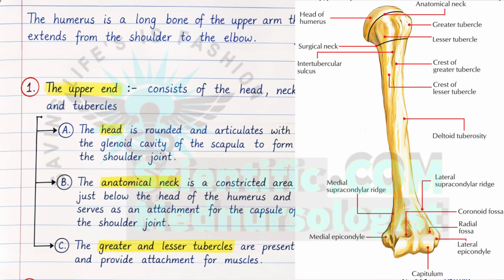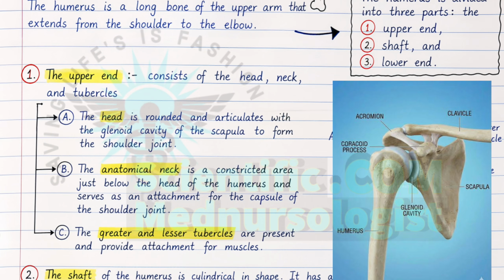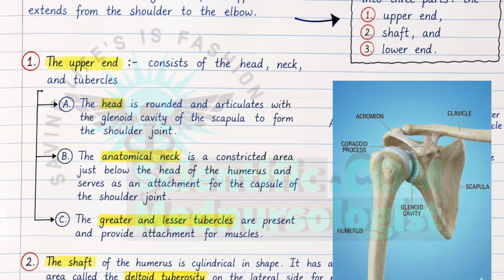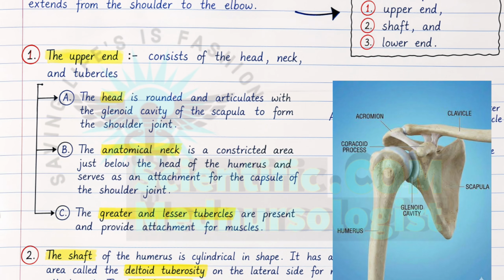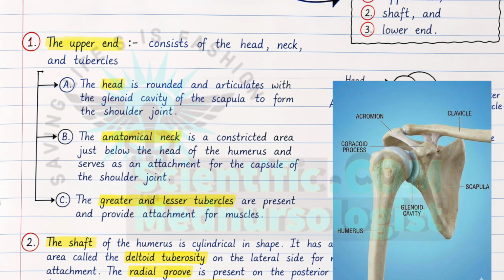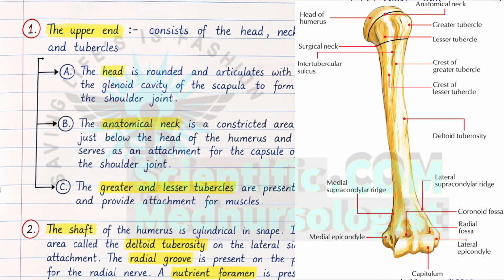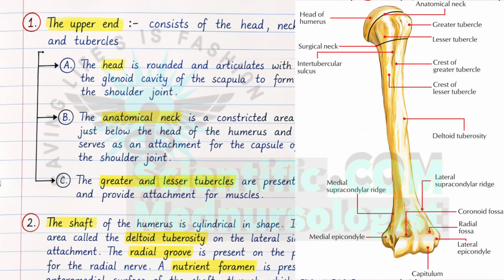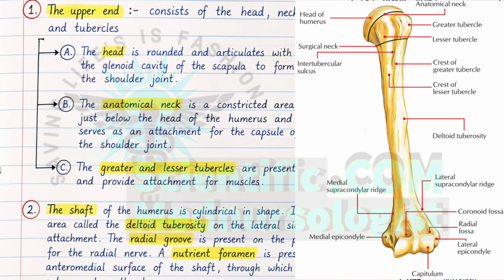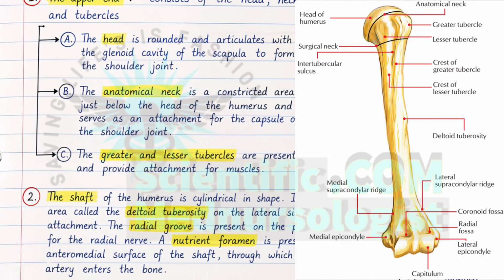The upper part of the humerus, that is head of the humerus, is round and articulates with the glenoid cavity present in the scapula and becomes the shoulder joint. The neck below the head gives an area for attachment for the joint capsule. And the next, the two tubercles, the greater and lesser tubercles, is the area where the muscle is attached for the movement of bones.